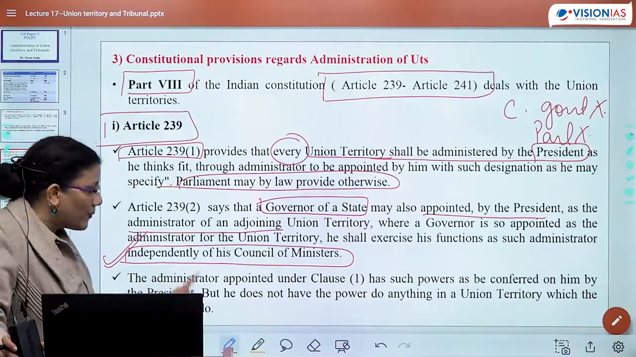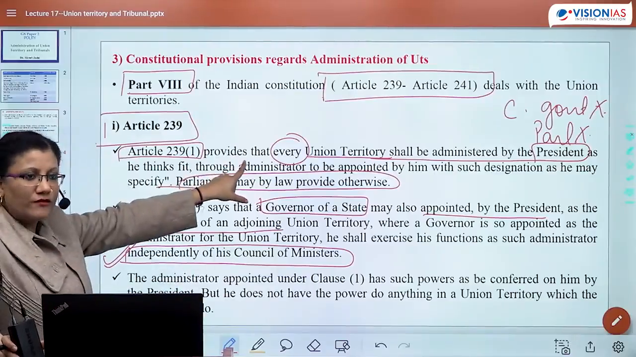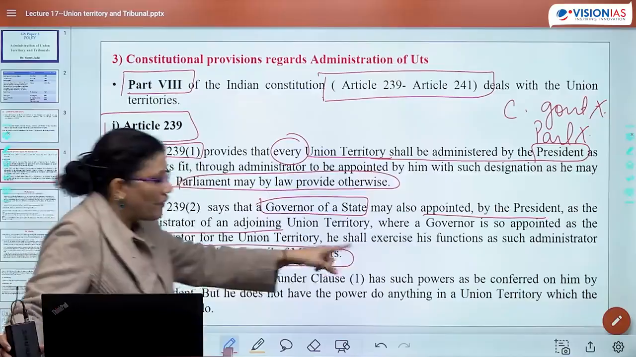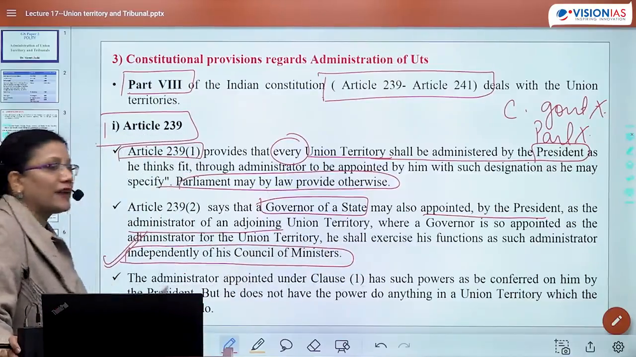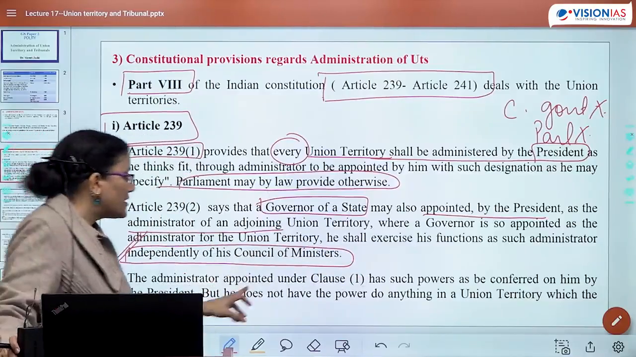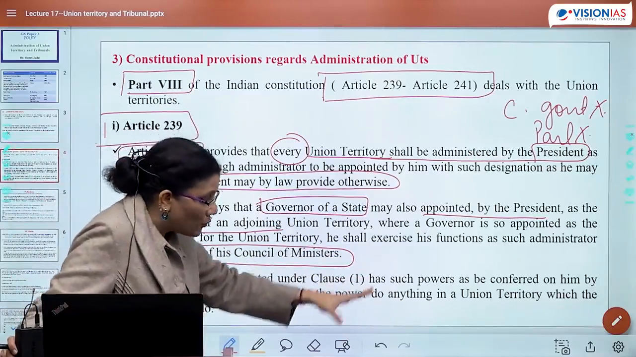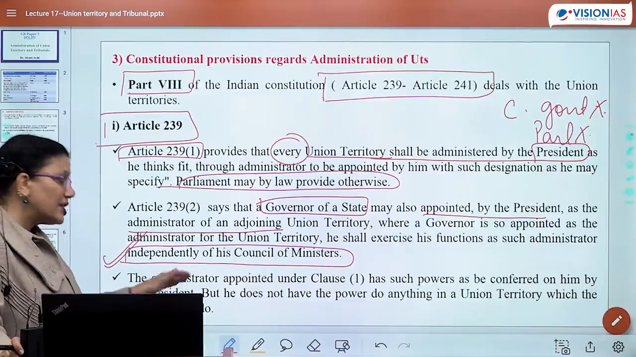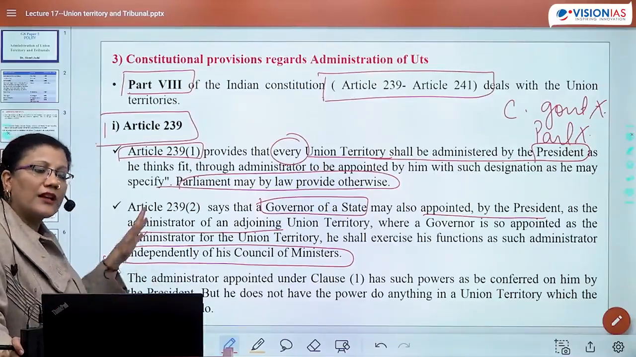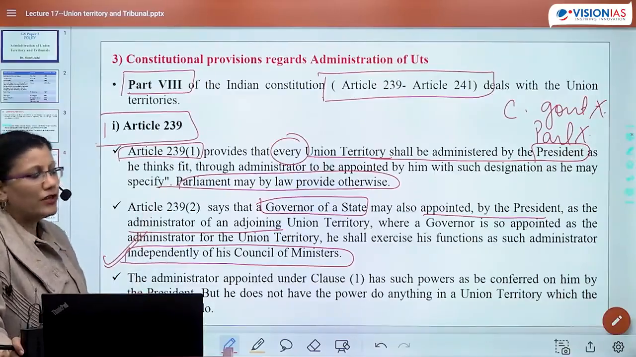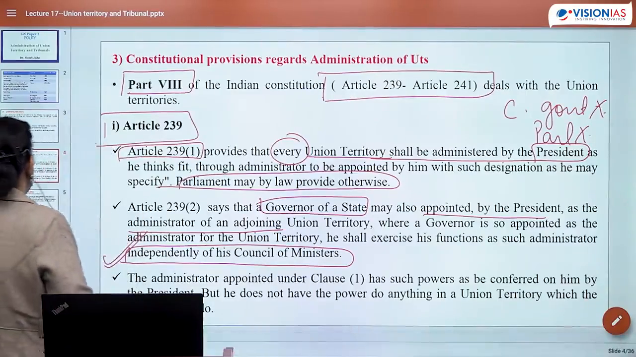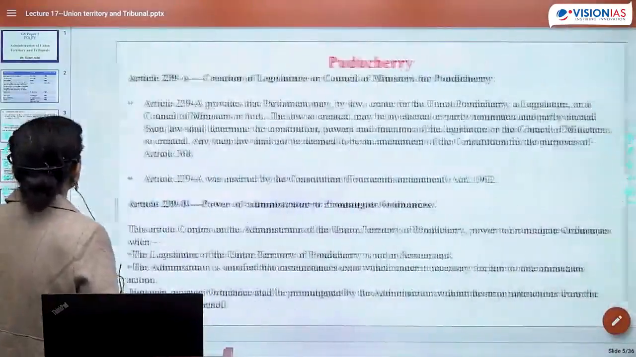The administrator appointed under clause 1, meaning the one the President appoints, has such power as conferred on him by the President. But he does not have the power to do anything in the UT which the President can do. This means, of course, the overarching power is that of the President only. He is just going to be the agent of the President in that particular territory.